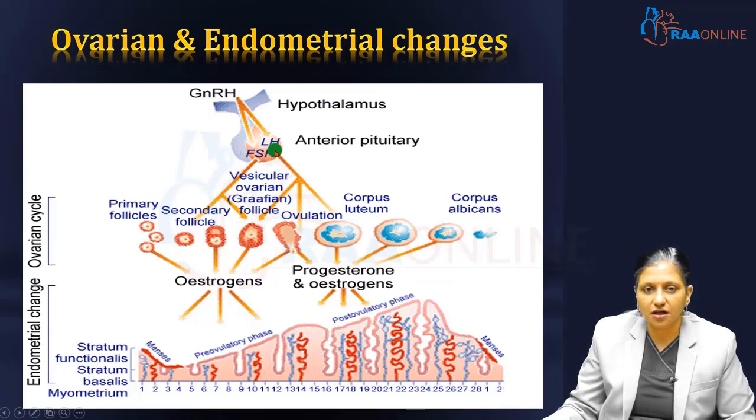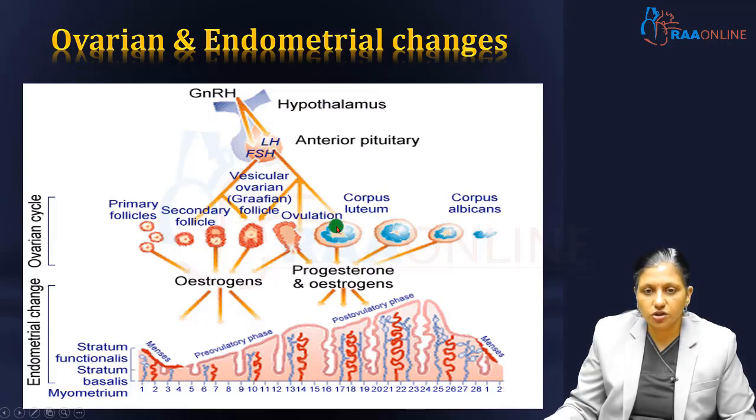The FSH causes the growth of the Graafian follicle, and the Graafian follicle grows as primary follicle, secondary follicle, and there is ovulation from the follicle. After the follicle ovulates, it turns into the corpus luteum, and the corpus luteum secretes progesterone under the influence of LH.